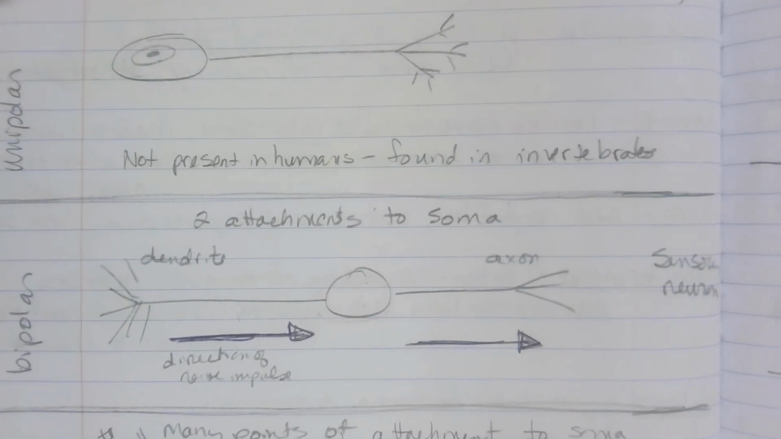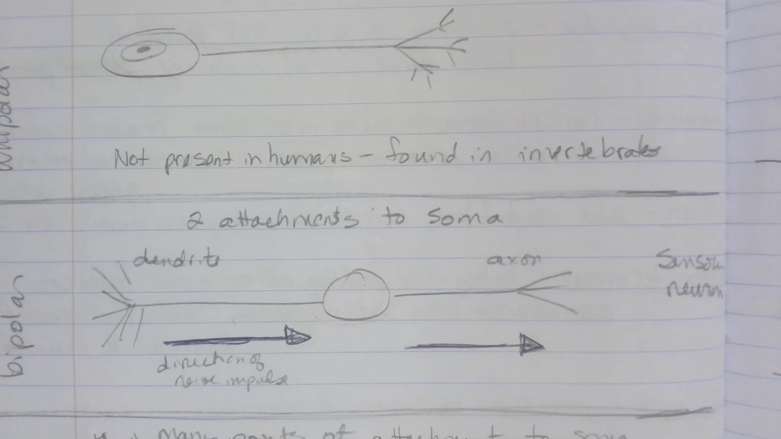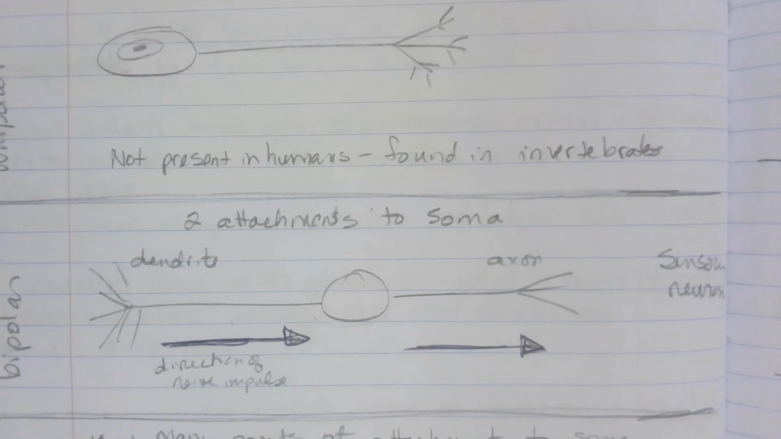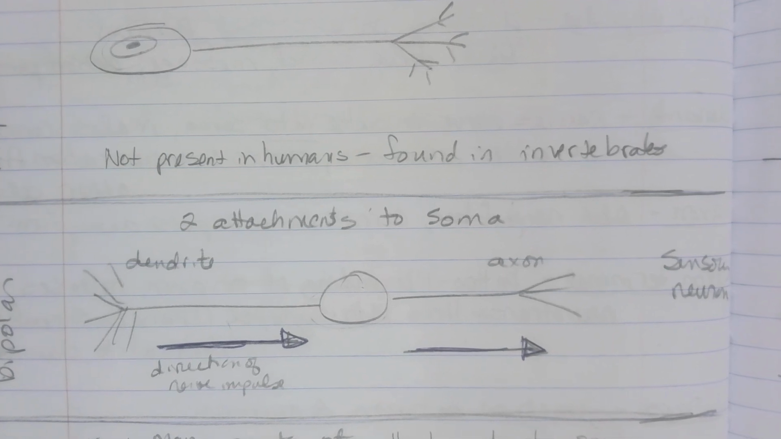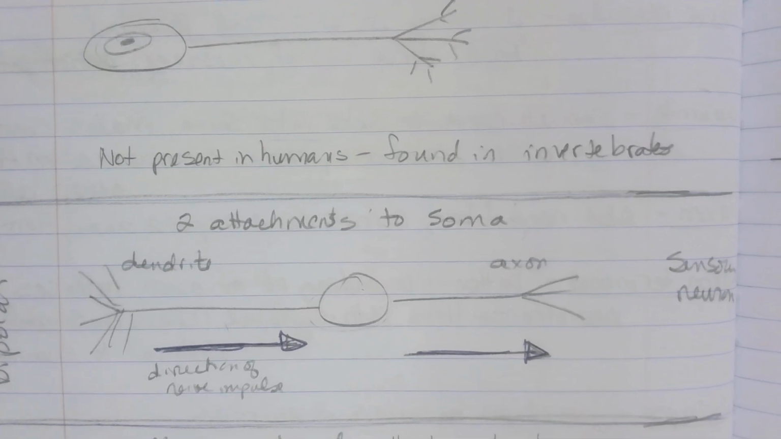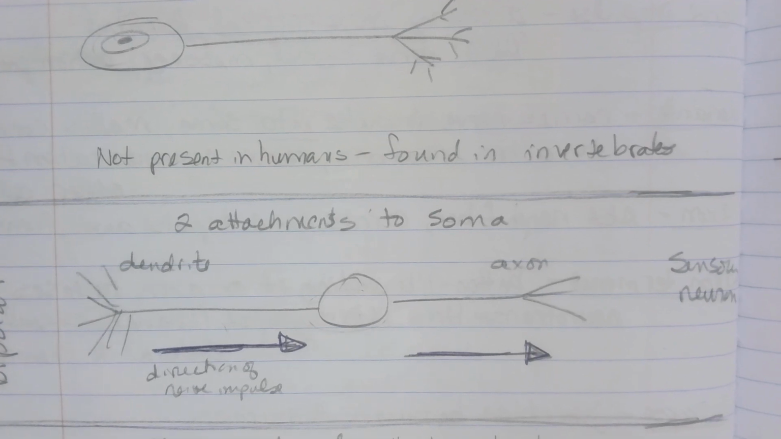Bipolar neurons have two attachments to the soma. So we have the dendrite and an axon. And so the nerve impulse moves from the dendrite to the soma to the axon. Sensory neurons can be bipolar.